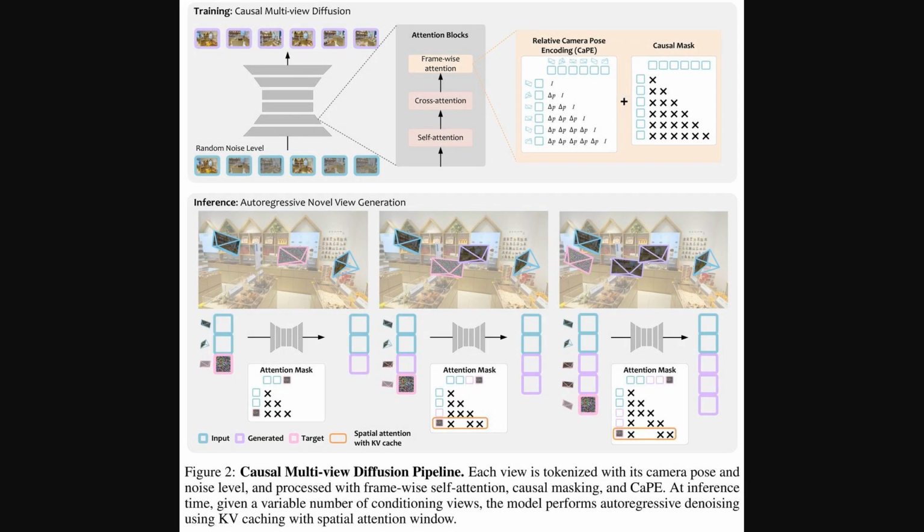So, the previous figure stressed benefits from more inputs. Figure 2 shows the pipeline that makes those gains possible, combining causal training and efficient inference. The top row depicts training with frame-wise self-attention, causal masking, and relative camera pose encoding, which means attention respects time order and uses pairwise poses for stable geometry. The bottom row illustrates inference, where frames are generated sequentially using a sliding spatial window, plus key-value caching, so context stays local and computation remains low even as sequences grow.